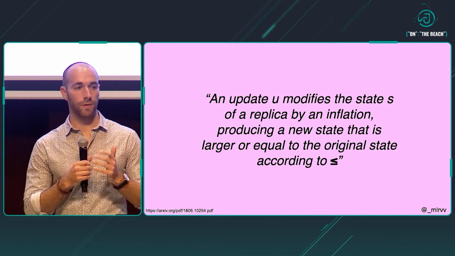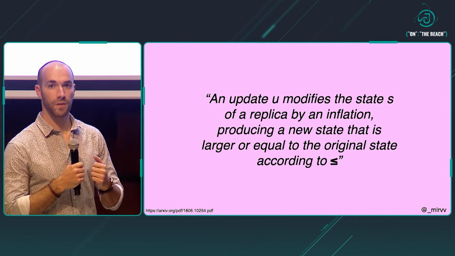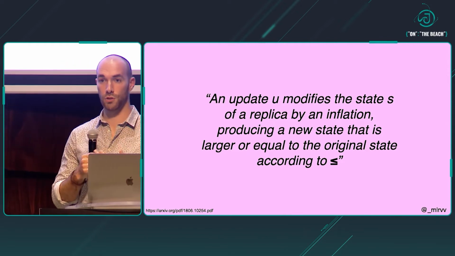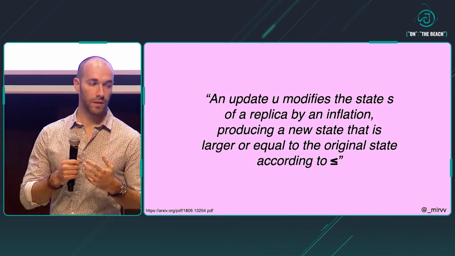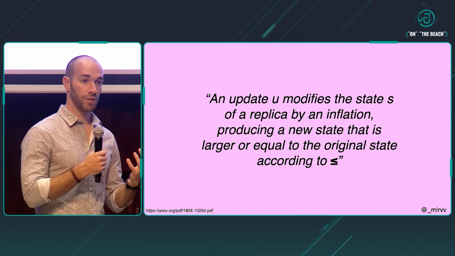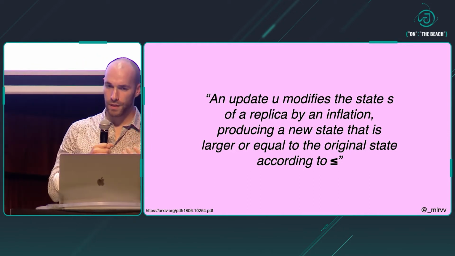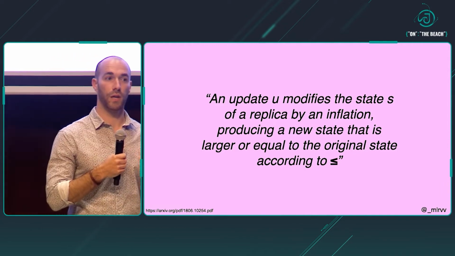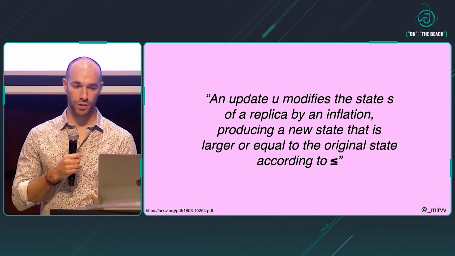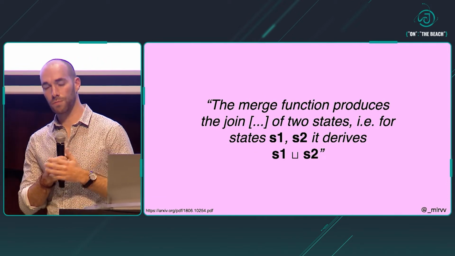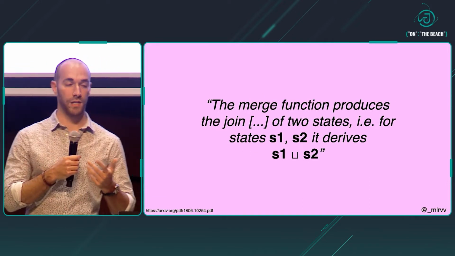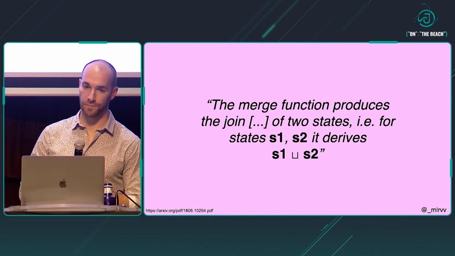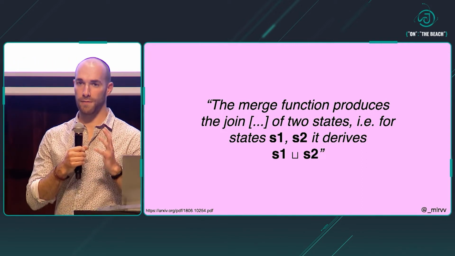The second rule that we have to follow is that if we have an initial state S and an update U, the new state that gets produced as a consequence of U needs to be bigger or equal than the initial state. I'm using bigger or equal a little bit freely, but the intuition should be clear; what this means is determined by the relation in the order that we just introduced. And the last rule is that when we have two states, S1 and S2, and we put them together, the new state that gets produced is the upper bound of S1 and S2. So 3 rules. Let's try to clarify exactly what this means.